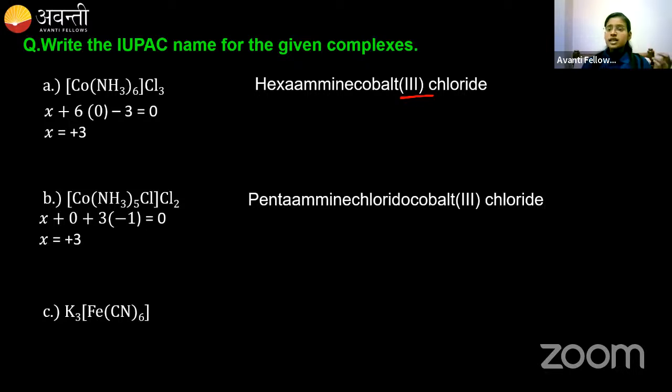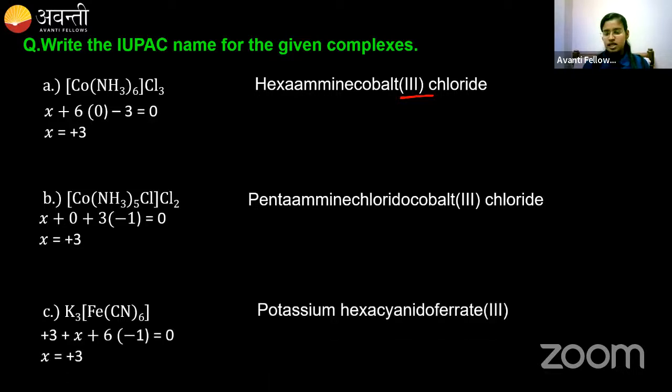It is not (3)ferrate, it is ferrate(III), because the oxidation state is for the metal atom. So you have to put the oxidation state once after you write your metal atom. Ferrate is the metal, right? After that only you have to write the oxidation number. So it is potassium hexacyanidoferrate(III). Very good.